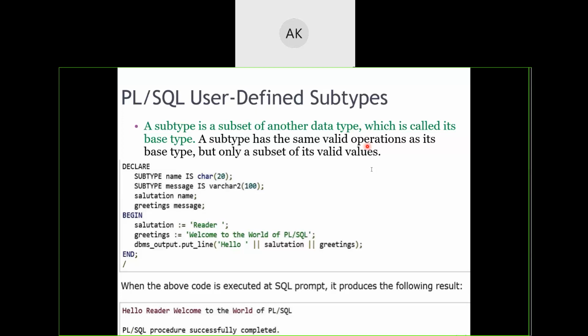Listen here. The reason why programmers have gone for that subcategorization is, look at this particular line. It is telling what is salutation. Salutation means just like your Mr., Miss or Mrs., or sir, madam, something like that. That's actually a salutation.